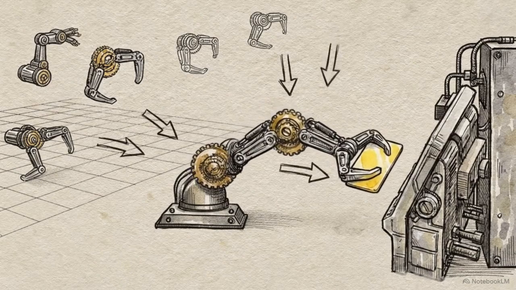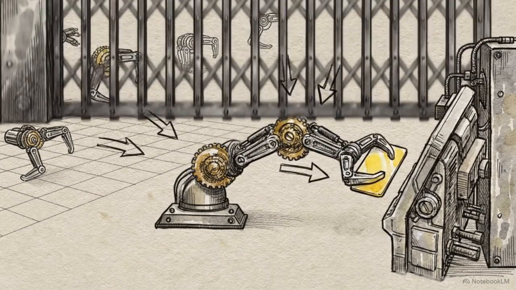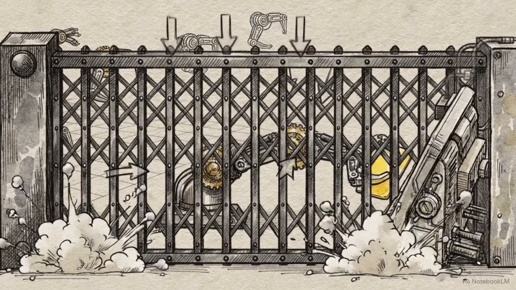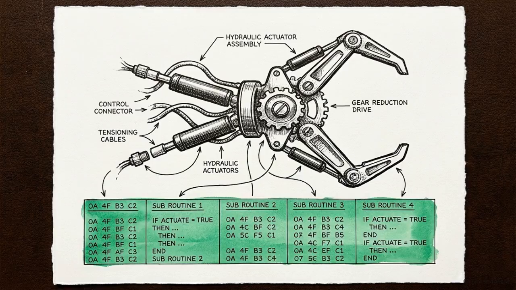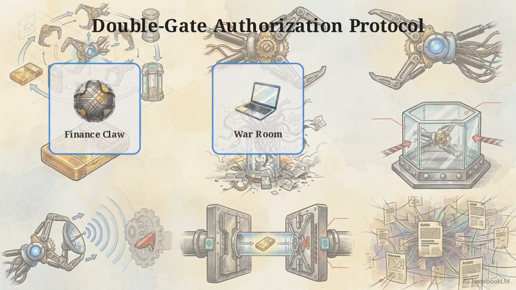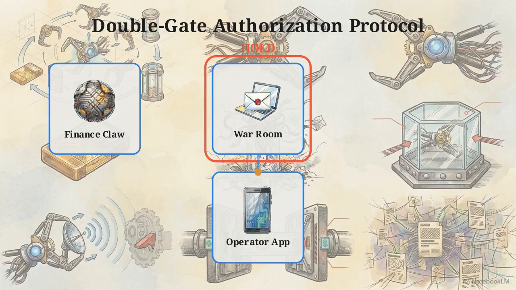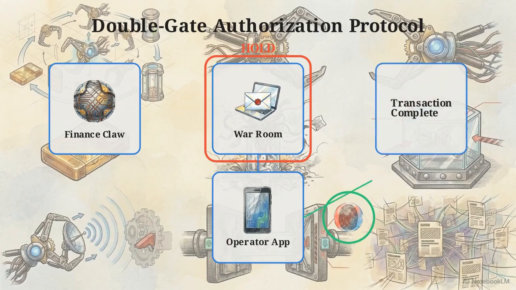Actuation introduces immediate physical risk. Safely allowing autonomous agents to spend real money or provision cloud infrastructure requires specialized protocols. The Finance Claw handles these tasks through an integration with the Stripe Link command line interface. A strict double-gate authorization protocol secures financial transactions. Stage 1 traps agent spend requests in a war room hold state. Releasing this hold triggers a push notification. The transaction only completes via explicit biometric approval in the operator's Stripe app, safely reserving authorization for humans.